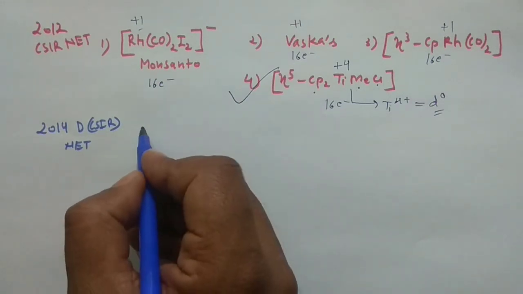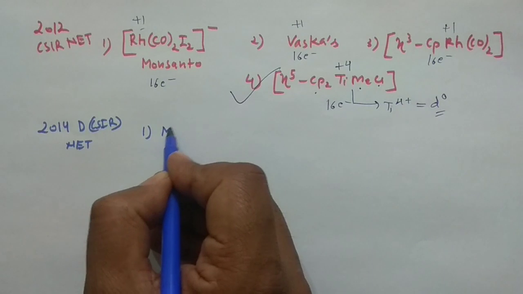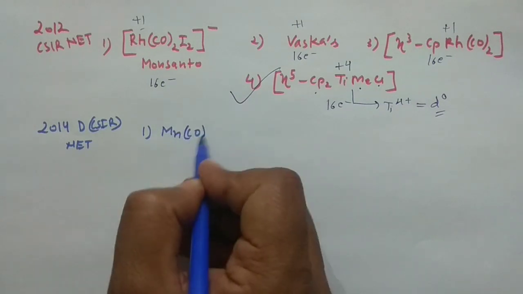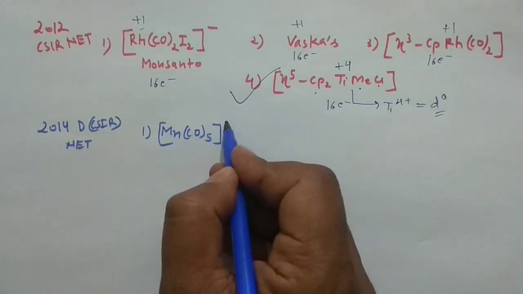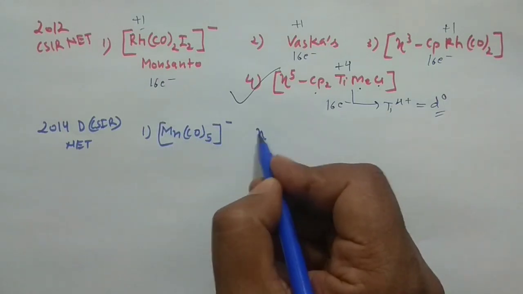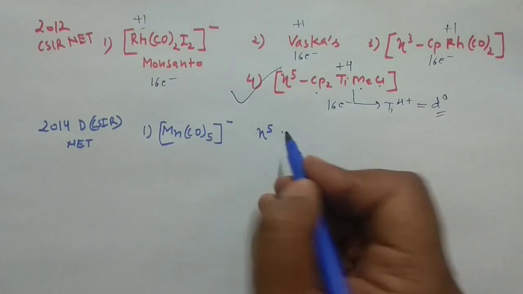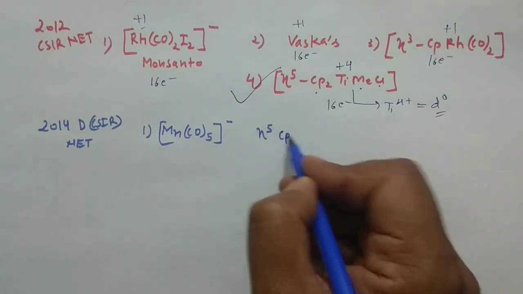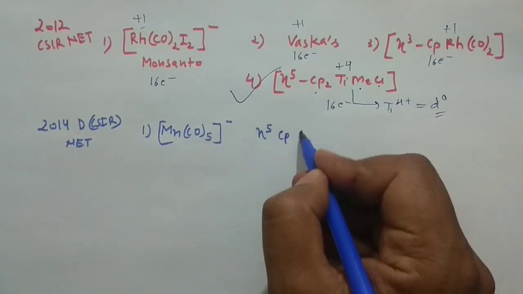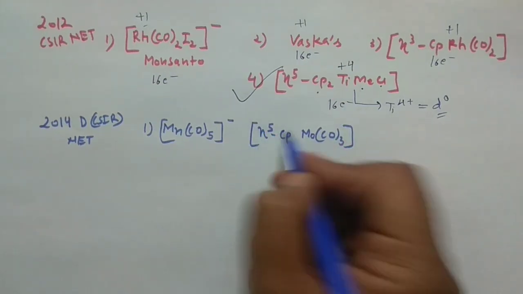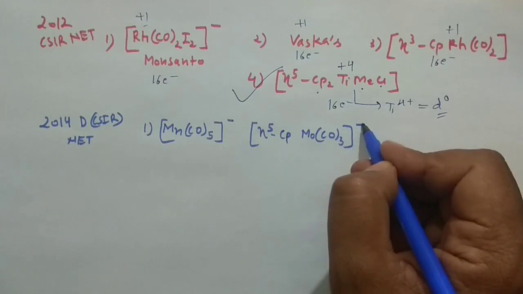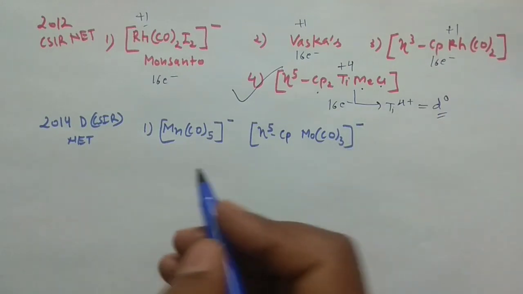So they have given you different complexes. They have given you Mn(CO)5 negative. They have given you this particular complex, and then they have given you eta 5 Cp Mo(CO)3 with negative over there. They have given you this particular species.